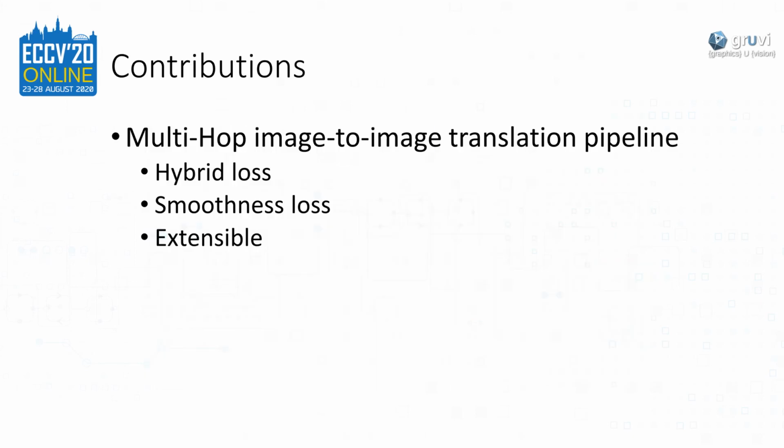In our work, we use the cycle consistency assumption while introducing the multi-hop paradigm to exert fine-grained control over the translation using a new hybrid discriminator. We also introduced two new losses to support the multi-hop pipeline, the hybrid loss and the smoothness loss. GANHopper is a meta-idea. As such, its framework can be easily applied to other direct image-to-image translation methods.